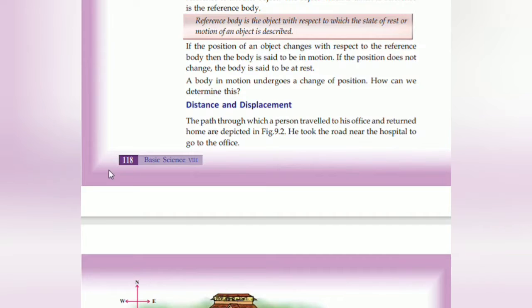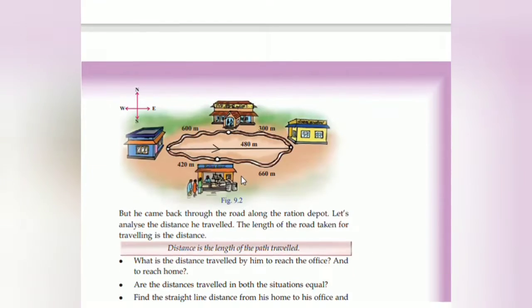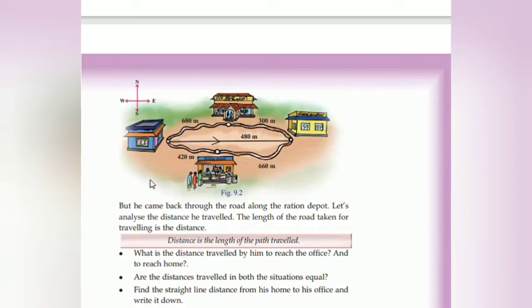Distance and displacement. The path through which a person traveled to his office and returned home is depicted in the picture. He took the road near the hospital to go to the office. അപ്പോൾ ഇവിടെ ഈ ചിത്രത്തിൽ എന്താ പറഞ്ഞിരിക്കുന്നത്, ഒരാൾ അല്ലെ വീട്ടിൽ നിന്നും ഓഫീസിലേക്ക് പോവുകയാണ്. അപ്പോൾ ഏതൊക്കെ വഴിയിലൂടെ അയാൾക്ക് പോവാം, through the hospital he can reach the office and also through the ration shop he can reach the office. What are the distances covered?